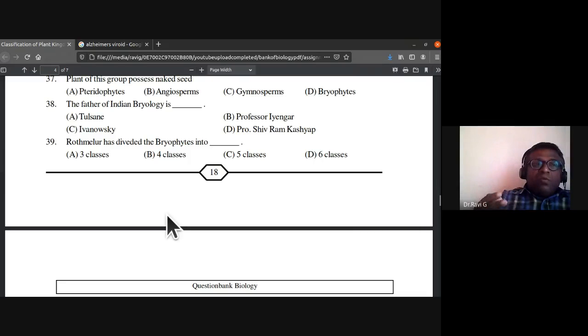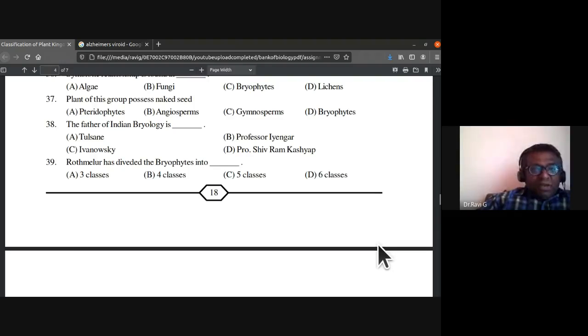So the third class is Bryopsida. Bryopsida is commonly called mosses. Examples are Funaria, Sphagnum, Polytrichum. So they are all the different types of bryophytes that you have noticed. So there are three classes of bryophytes as per Rothmeller: Hepaticopsida, Anthoceratopsida, Bryopsida. Hepaticopsida is also called liverwort, Anthoceratopsida is called hornwort, and Bryopsida is called mosses. So these are the three classes that Rothmeller has divided the bryophytes into.